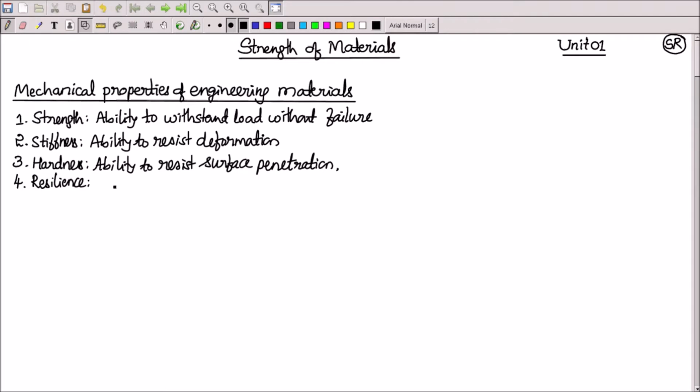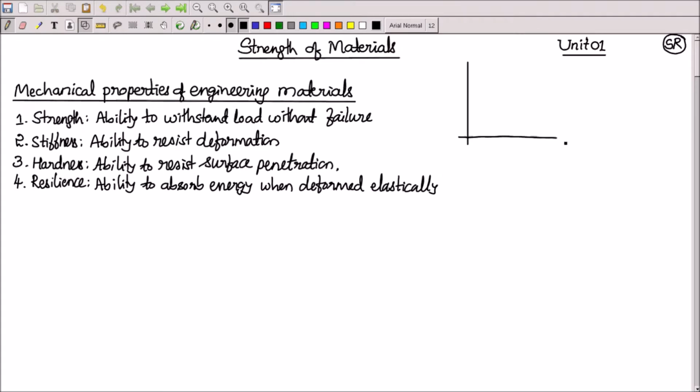Then fourth one is called resilience. If I consider the stress strain diagram, resilience is nothing but the amount of energy absorbed. Whenever you apply load P to a material, it undergoes deformation, and through the deformation, it absorbs a certain amount of energy. If the material is loaded within the elastic limit, as soon as you remove the load or unload it, it regains its original shape and size, utilizing the energy. The energy which is absorbed during loading will be released during unloading.